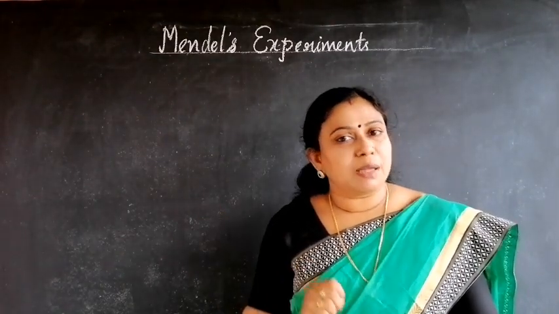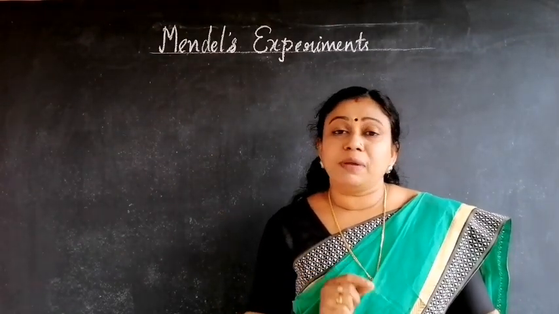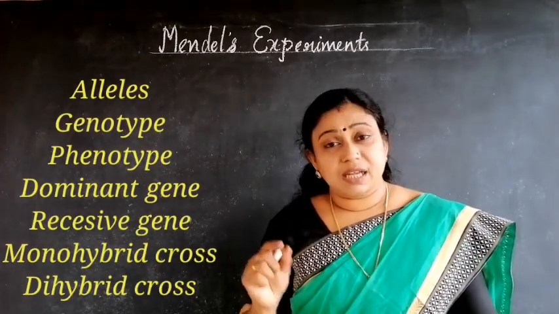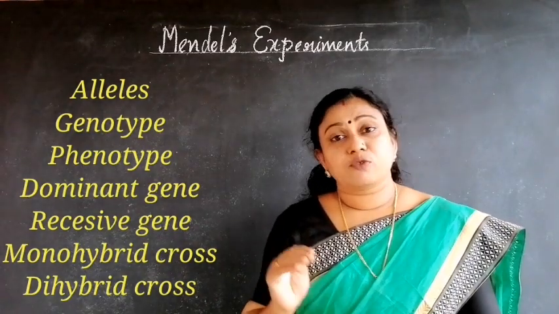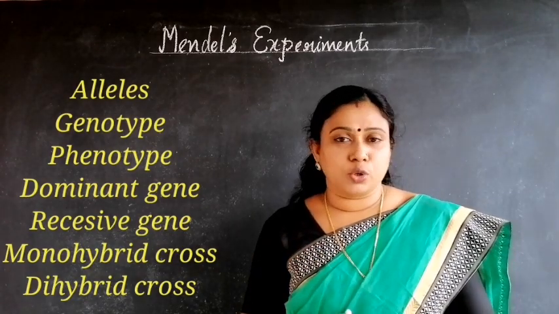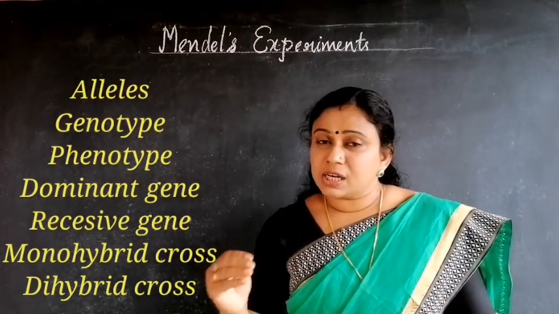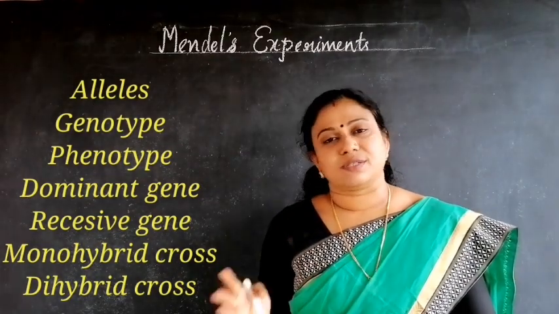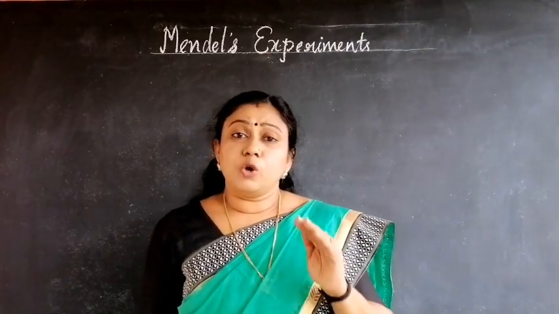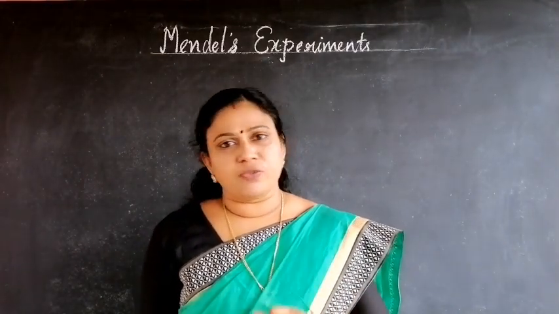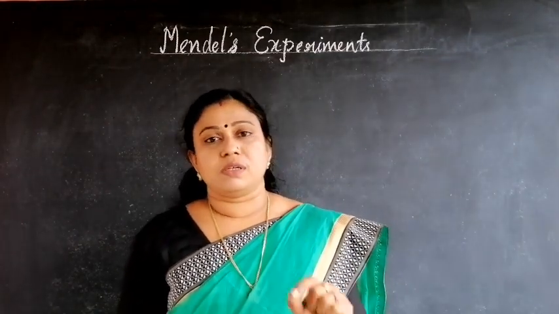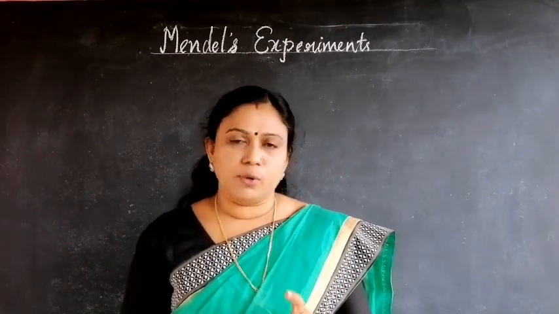Now, before studying Mendel's experiments, you should be familiar with some terms related to genetics, such as alleles, genotype, phenotype, recessive genes, dominant genes, monohybrid cross, dihybrid cross, parental generations, filial generations, etc. First, we can study the alleles. As all of you know, genes are the units of inheritance of characters, and these genes are present in the chromosomes in each and every cell in our body.